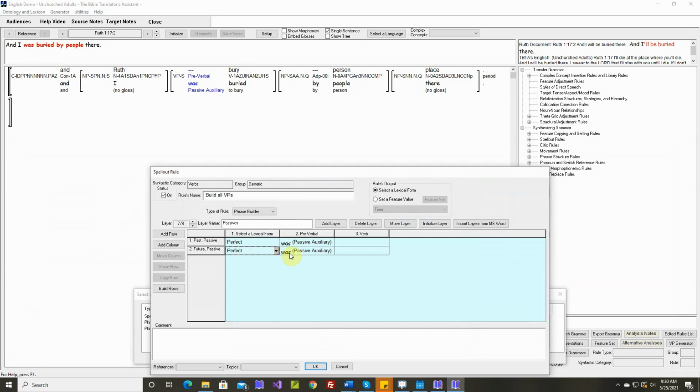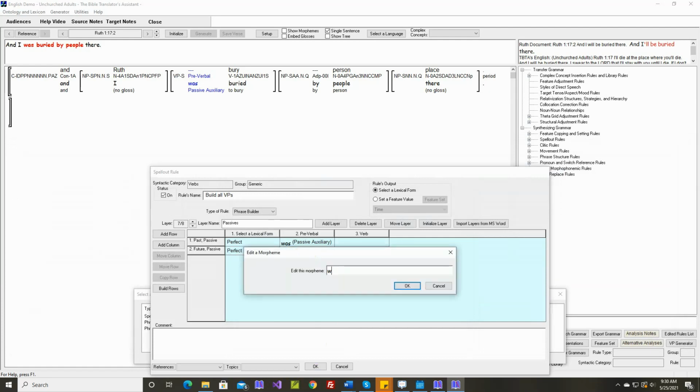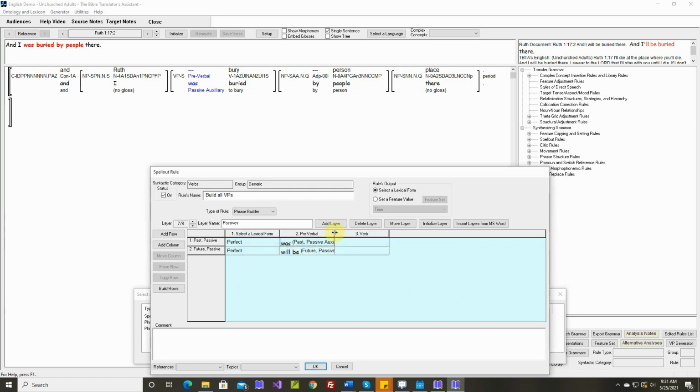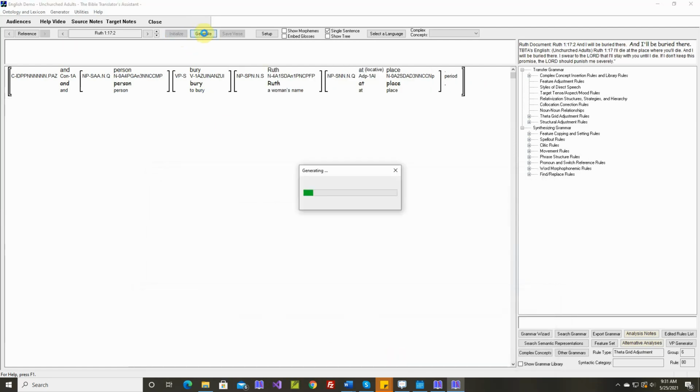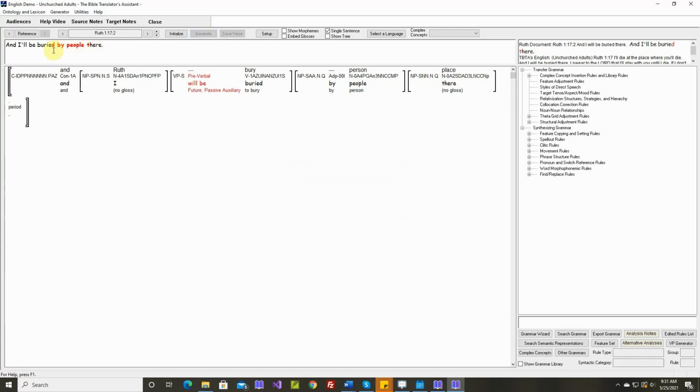Okay, the perfect form is right. Here we want will be. And let's change this one. And I'll be buried by people there. And I'll be buried. Okay, by people.